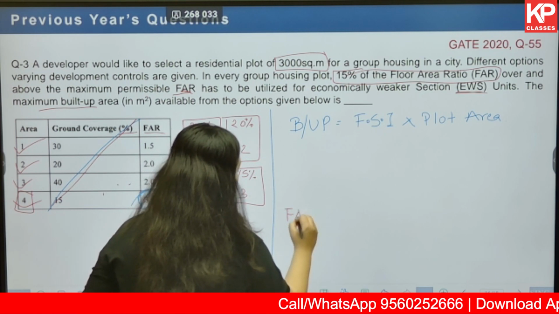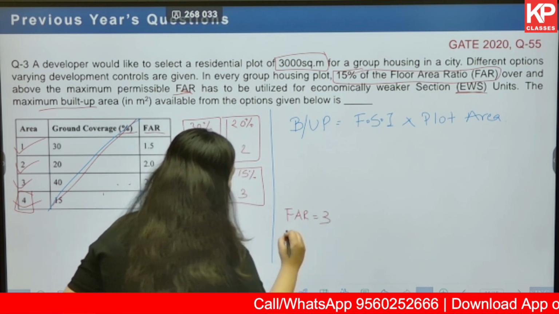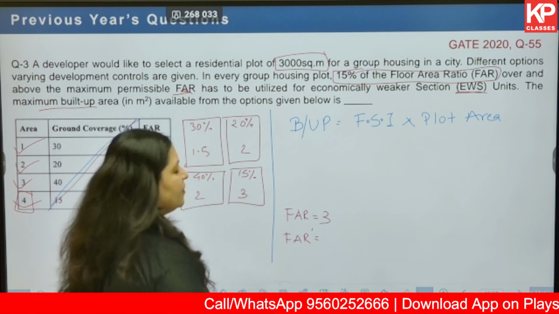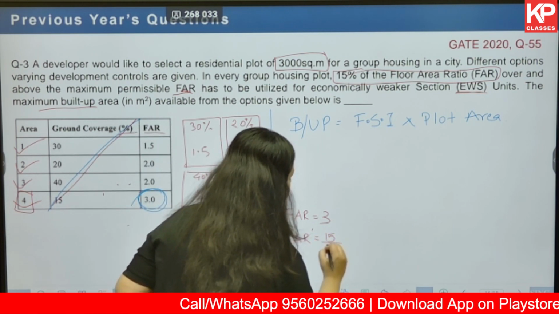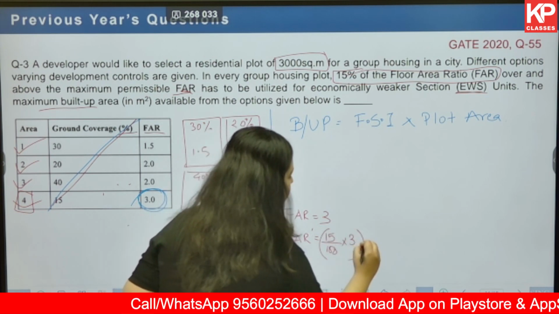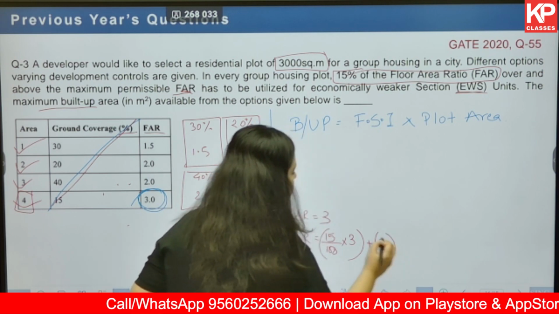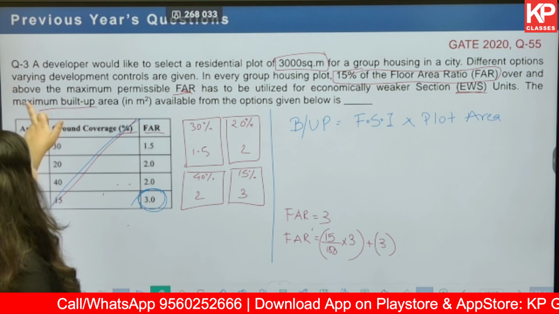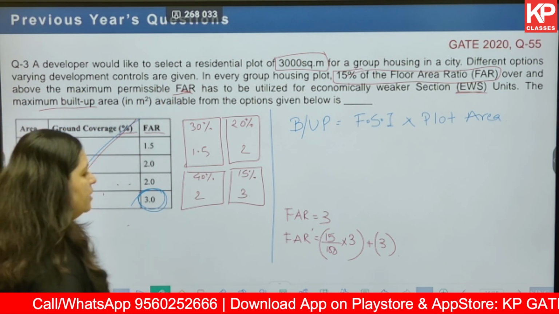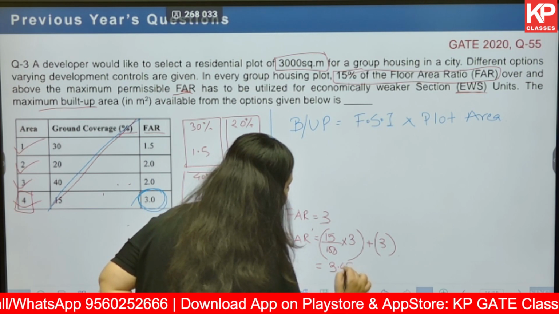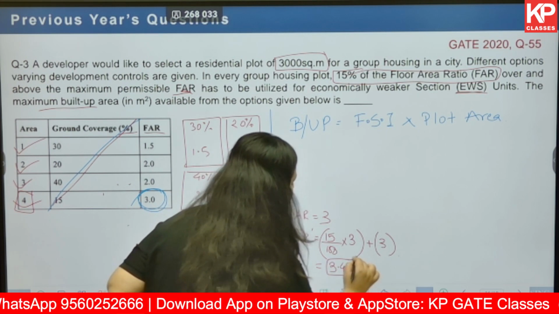So FAR is equal to 3, and FAR dash, or the revised FAR, is 15% of 3 plus 3. That is, 15% of FAR over and above the maximum FAR.